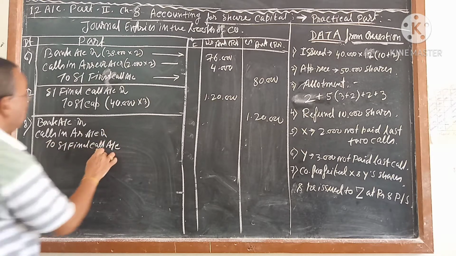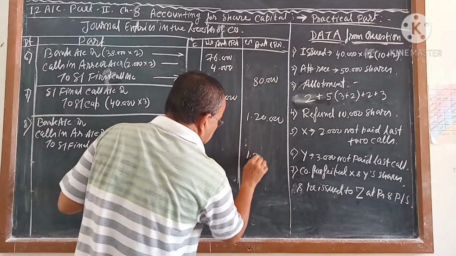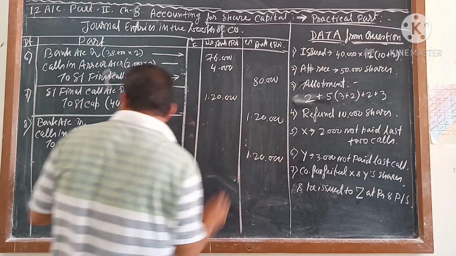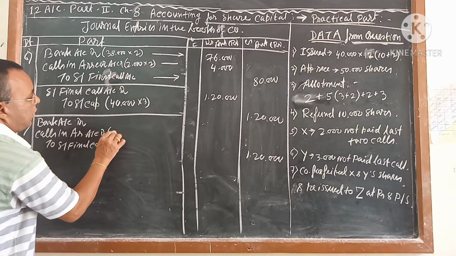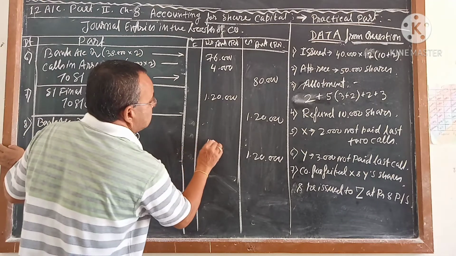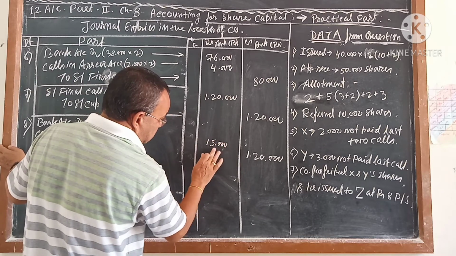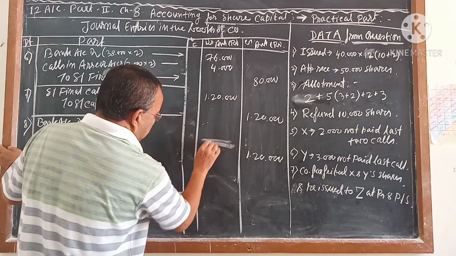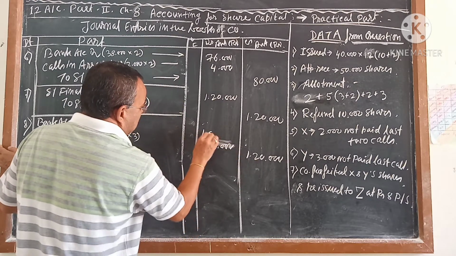First of all, share final call which was debited by 120, make it credit 120. And calls in arrear, that is 2000 plus 3000 equal to 5000 into 3 is equal to 15,000. And if it is 15,000, and if it is 120, so this will be 1,05,000.